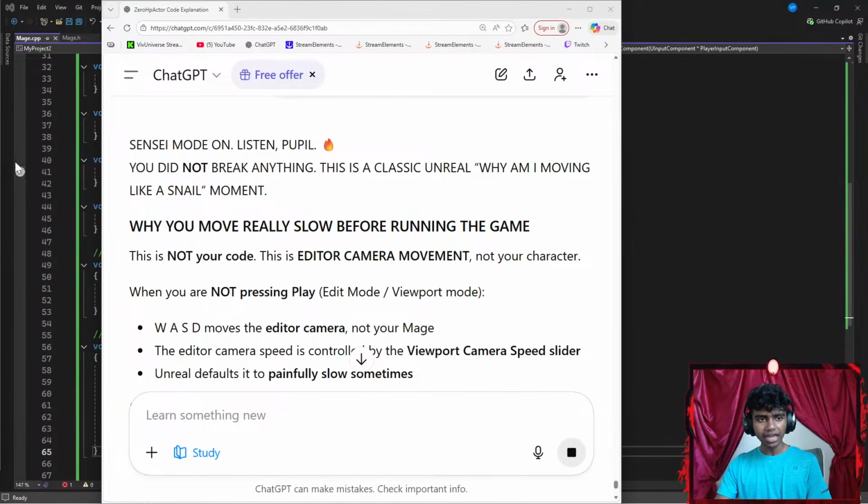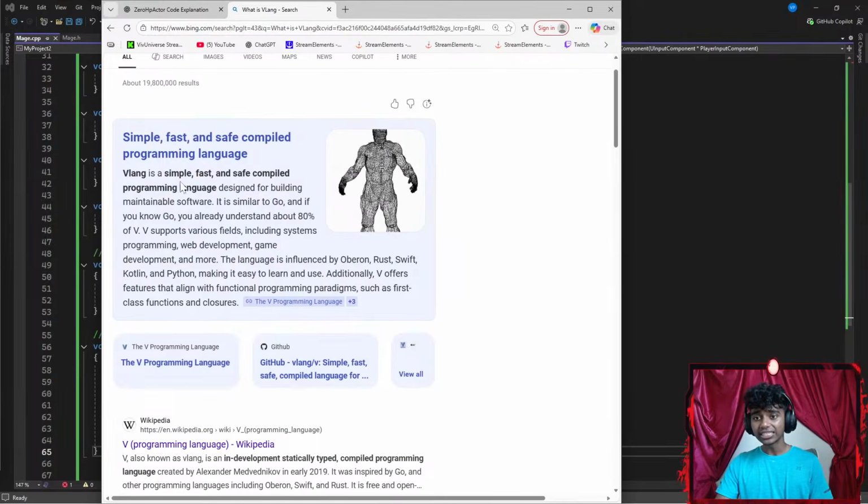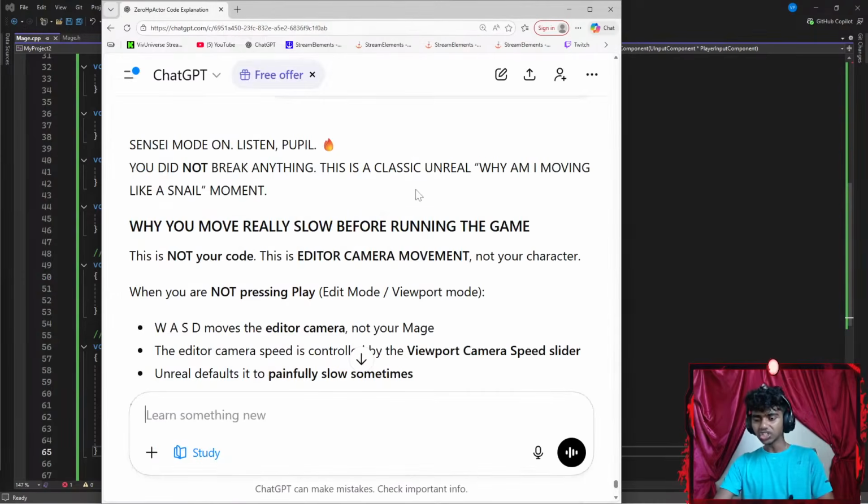Simple, fast, compiled programming language. Let's get this page here real quick. VLAN is a simple, fast, and safe compiled programming language designed for building maintainable software. It is similar to Go, which I'm assuming is Golang. And if you know Go, you already understand about 80% of VLAN. We support various fields, including systems, programs, web development, game development, and more. The language is influenced by Oberon, Rust, Swift, Kotlin, and Python, making it easy to learn and use. Additionally, VLAN offers features that align with functional programming paradigms, such as first-class functions and closures. I see, it actually sounds kind of fun. I might actually try it someday in the future.